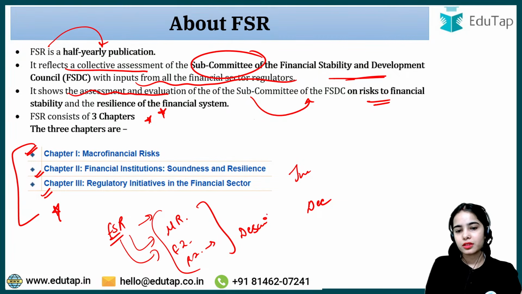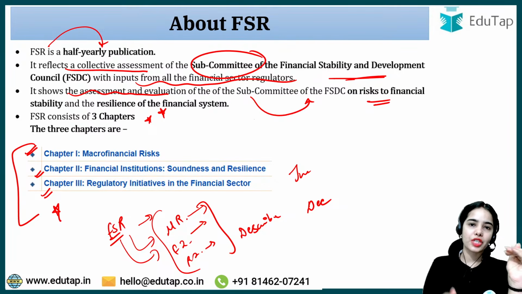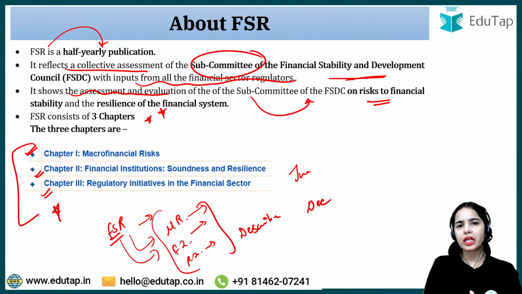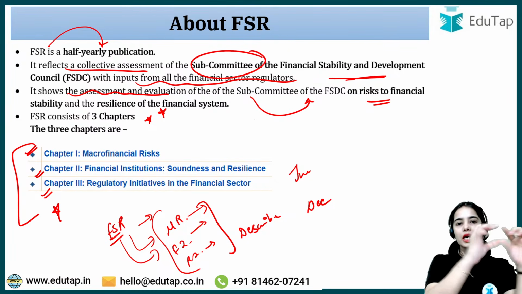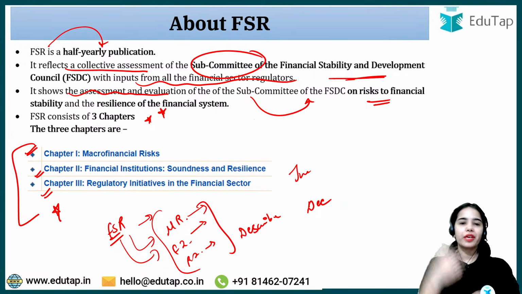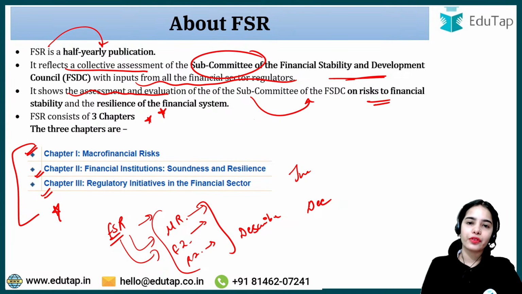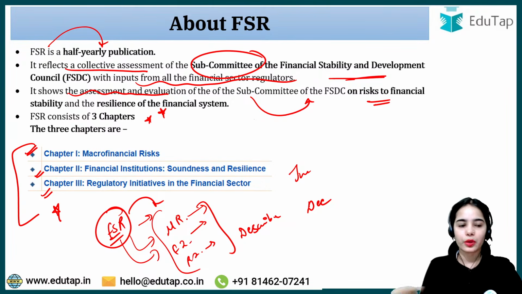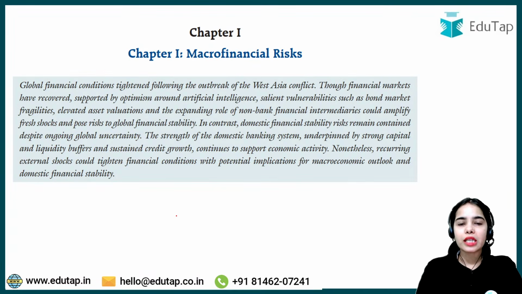Okay, so from all the chapters, like previously also such kind of question has come, like from the report on currency and finance, where the names of the chapters were given and you had to give the information about the chapter. Similarly, a question can come here also that FSR has these 3 chapters and you have to inform about that. Okay, chalo. Now we are starting with chapter 1, that is macro financial risk.